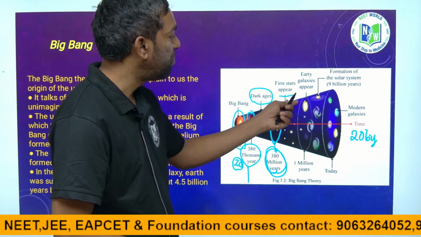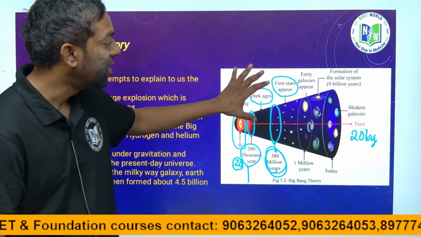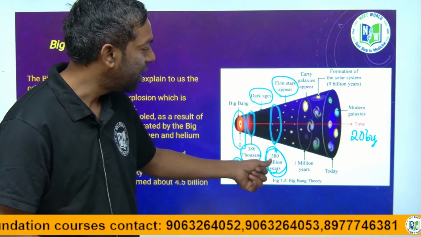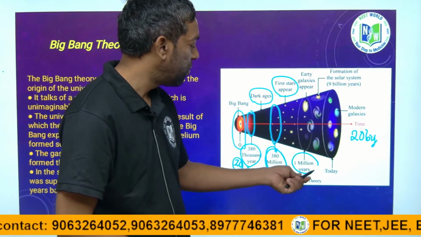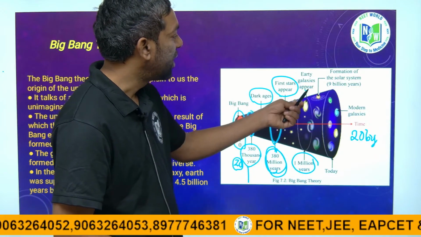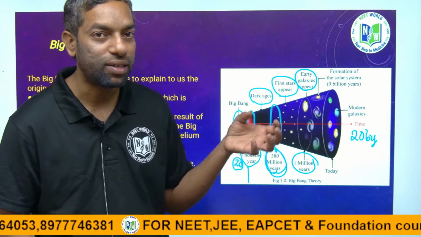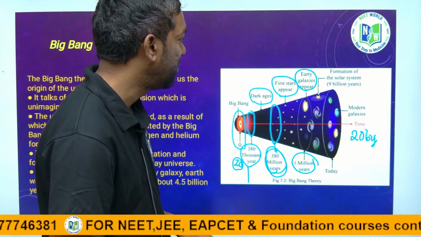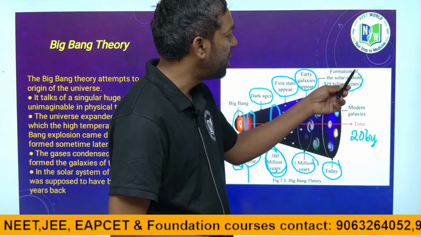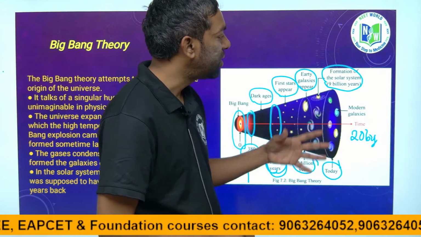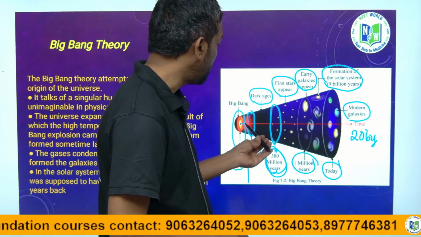First stars appear. After the darkness, stars appear, about 380 million years ago. Then galaxies appear. As I told you, first galaxies, after that stars, galaxies, and the solar system. After that, today, about 9 billion years, the formation of the solar system and the modern galaxy, as per time.